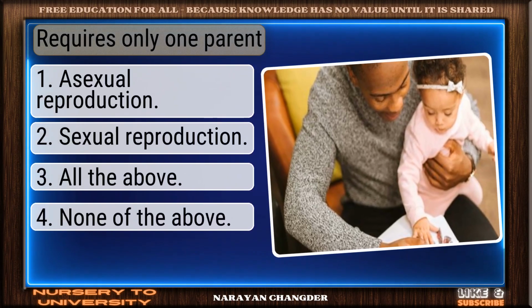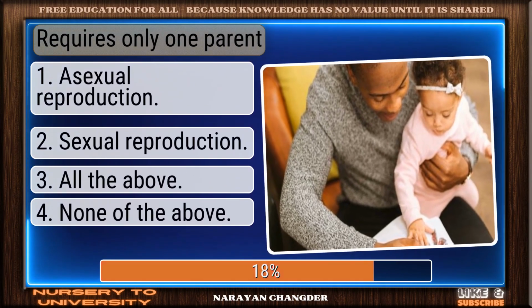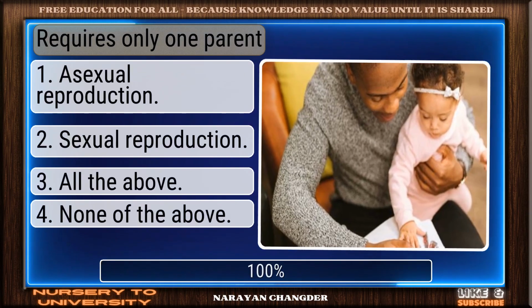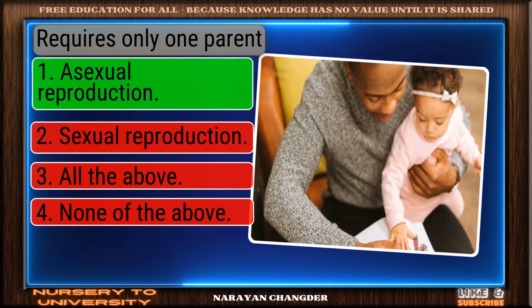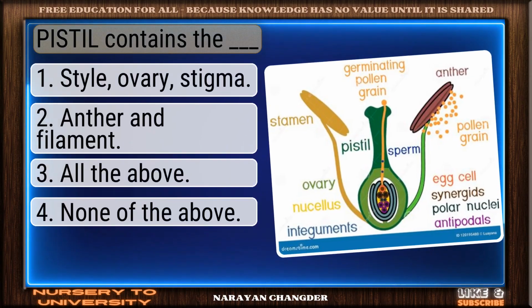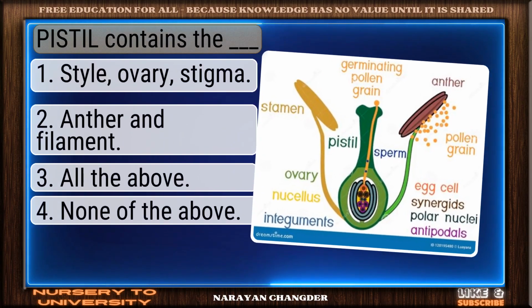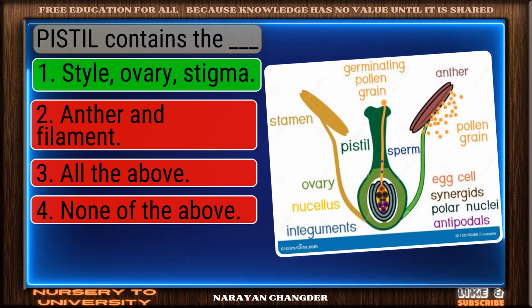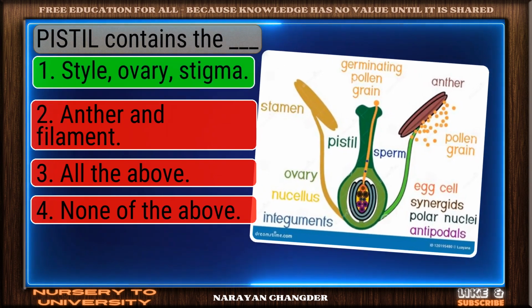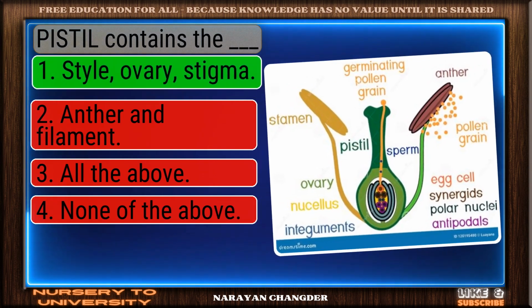Question number 262. Requires only one parent. Well done. Asexual reproduction is the right choice. Question number 263. Pistil contains the dash. Excellent. Style, ovary, stigma is a brilliant choice.